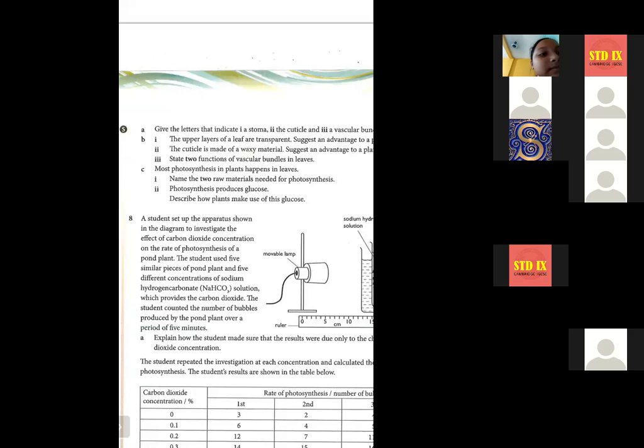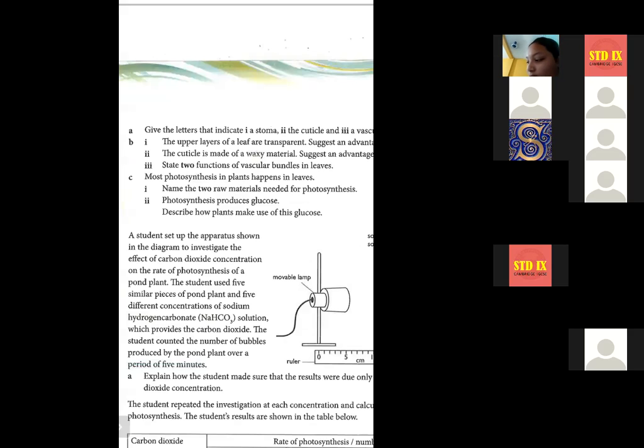Shagnik has told us the first, 6B3, state two functions of vascular bundles: the xylem vessels take a very important part in transporting the water in the plant body. Now you tell me the second function of the vascular bundles.